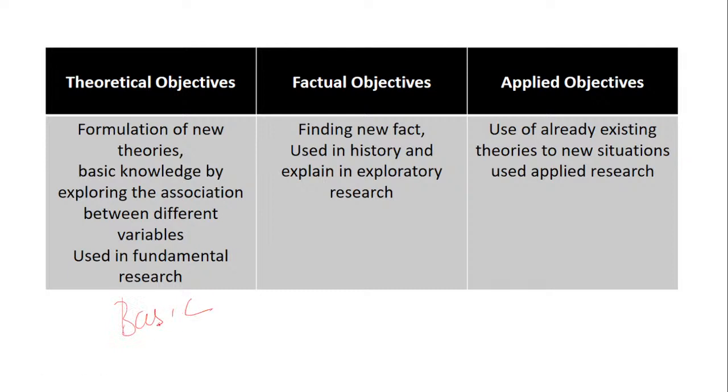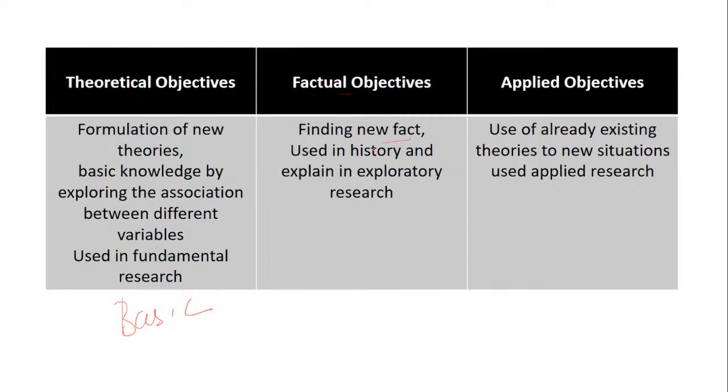So if you go for understanding something new which you have found out, something which you have explored, or something which you have used as basic research, that will come under the heading of what? Theoretical objectives. Actually, objectives are not divided into any parts, but this is just to make it simple. If I'm using the words factual objectives, it means something new.